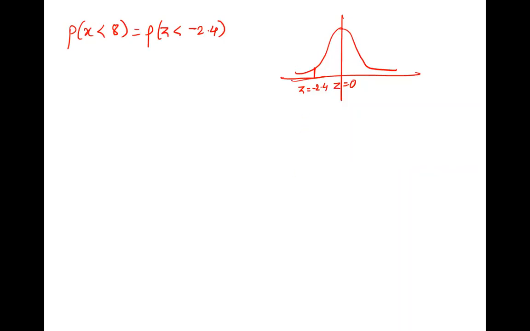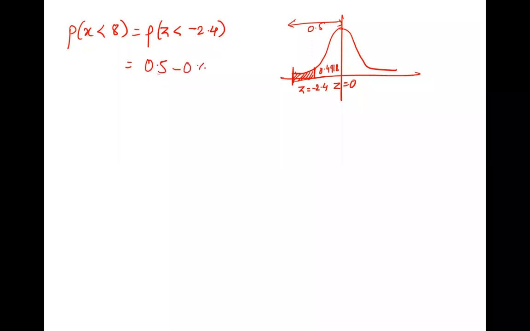Left side. So we have to find this less-than area. Up to this we know, which is 0.5, and 0 to 2.4 is also known, which is 0.4918. So what do we do? 0.5 minus 0.4918. Subtract this from the whole and you will get this.